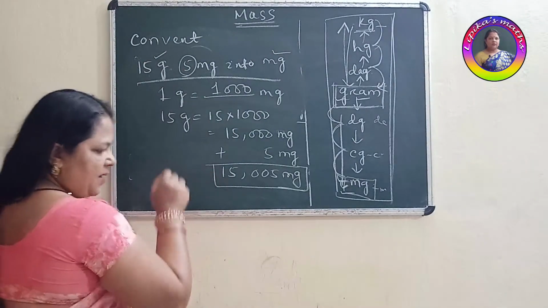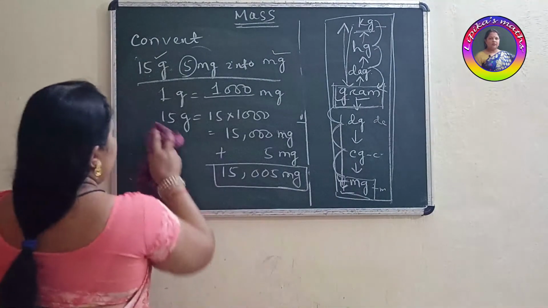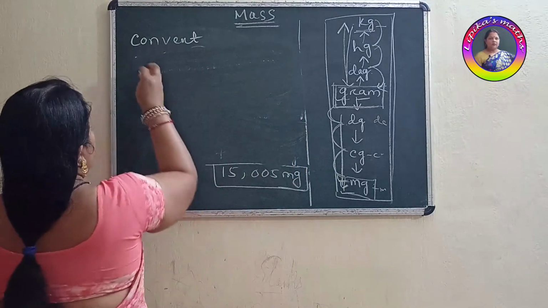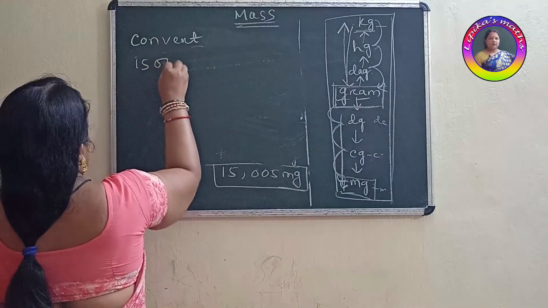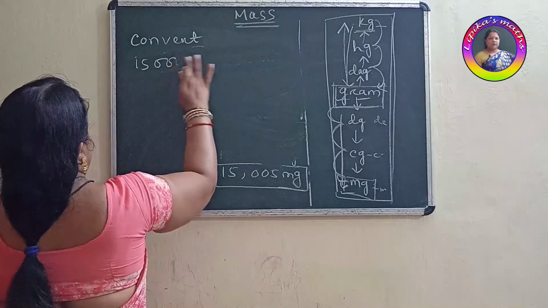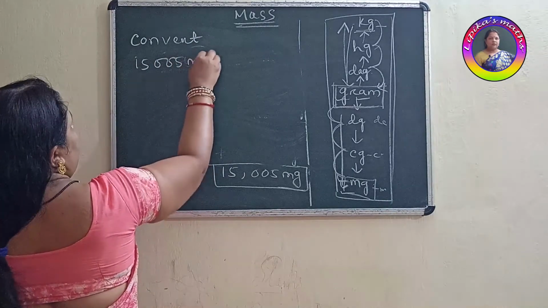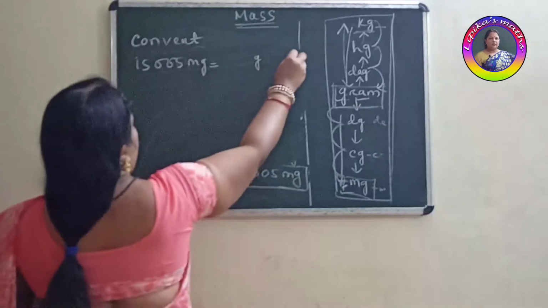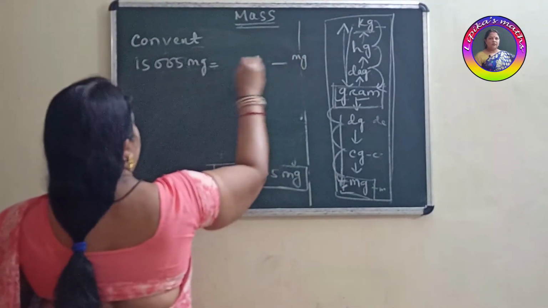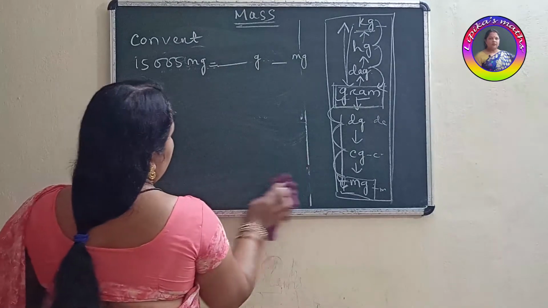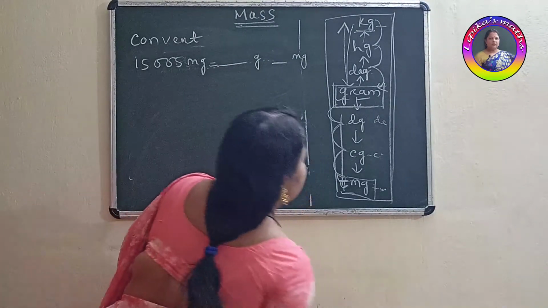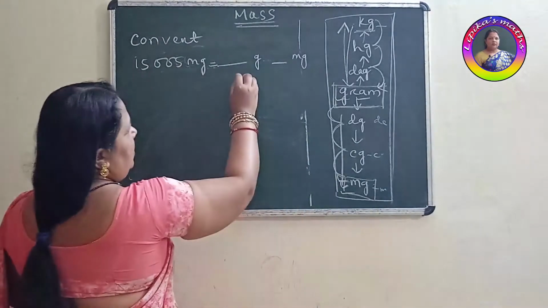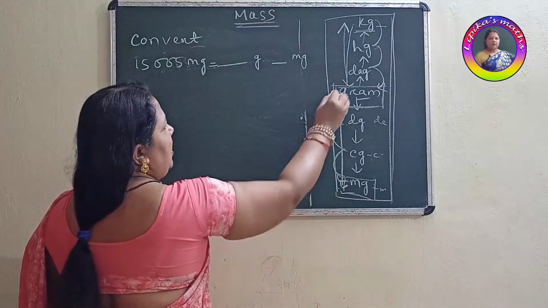Clear? If the same question, 15,005 milligram, this question, you convert into gram and milligram. So what to do, children? So see the units. Question is asking in higher unit and we are going to change it from a lower unit.